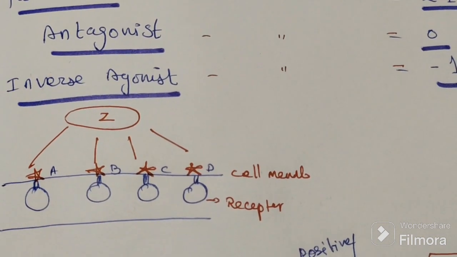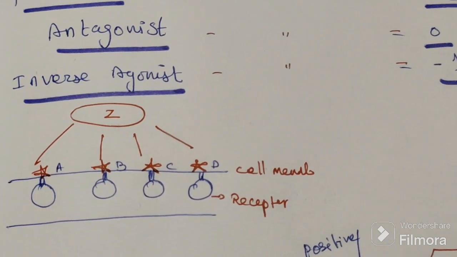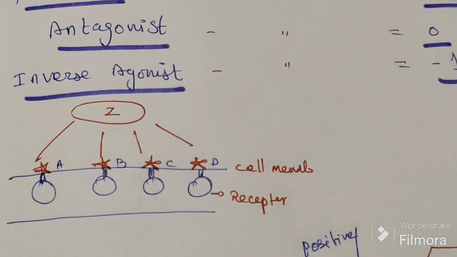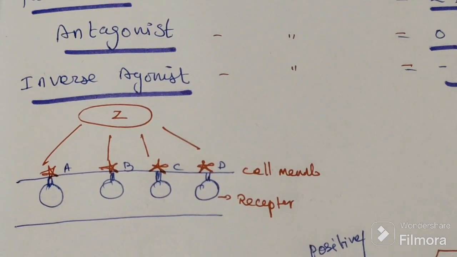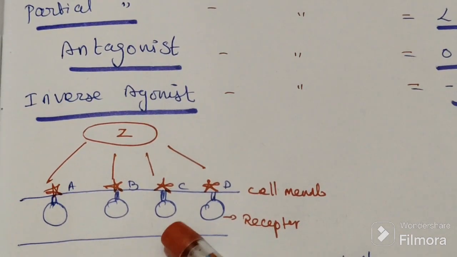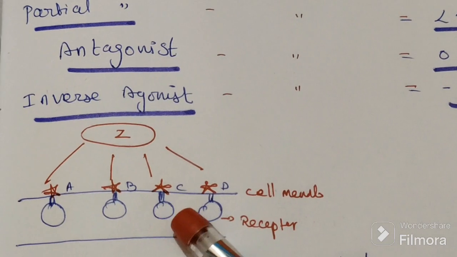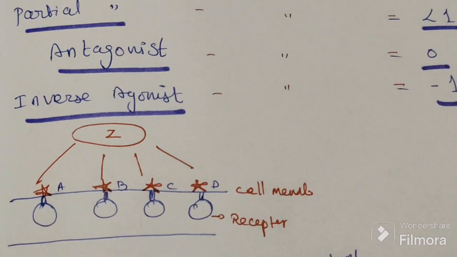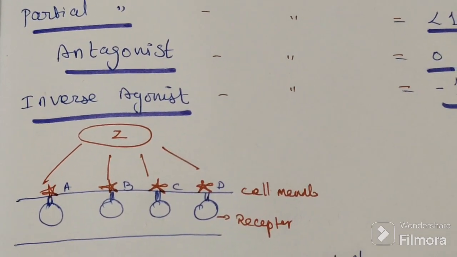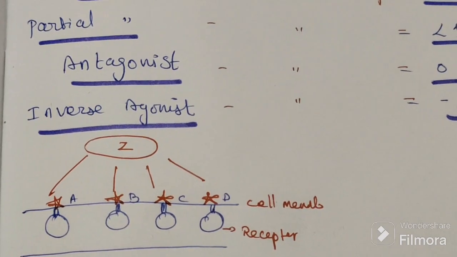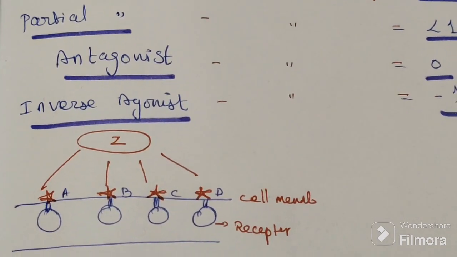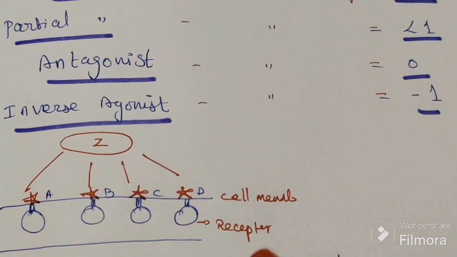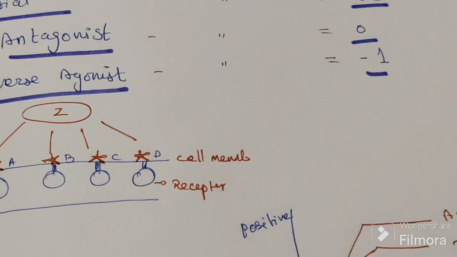C is also binding but not activating, not deactivating either, just blocking. So it is a blocker, so 0. Finally, D comes and binds the receptor and does the reverse of what Z does, decreasing the activity, so the opposite effect.